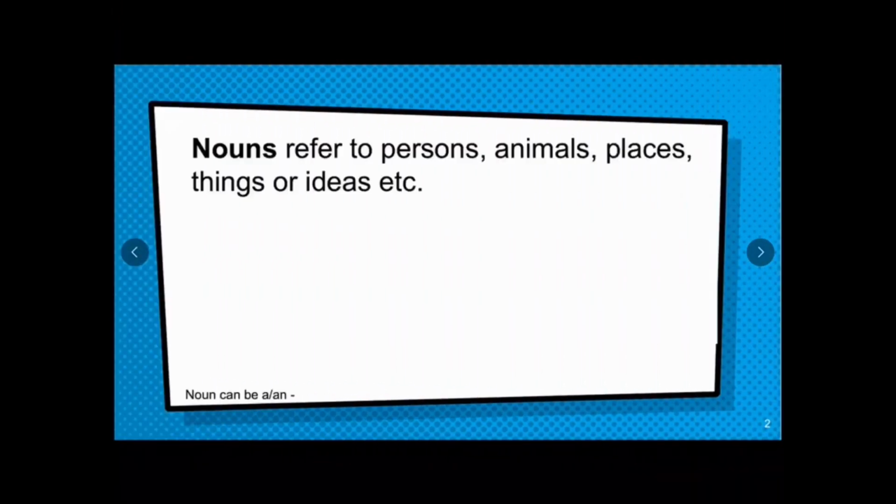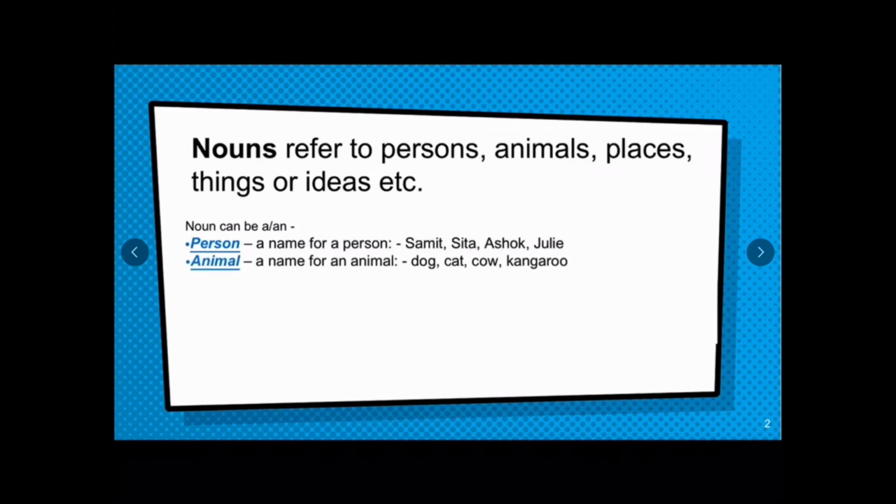Nouns are the naming words. Nouns refer to the name of persons, animals, places, things or ideas. A noun can be a name for a person like Samit, Sita, Ashok, Julie. It can be a name for an animal like dog, cat, cow, kangaroo.